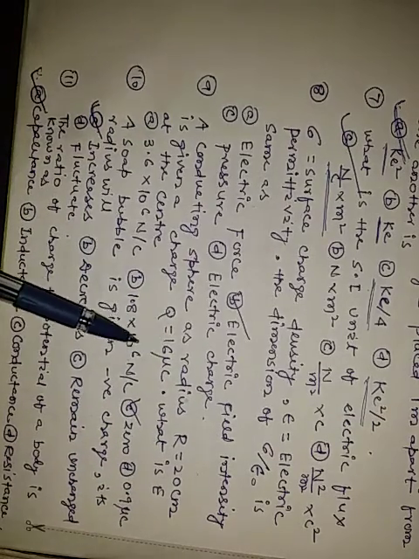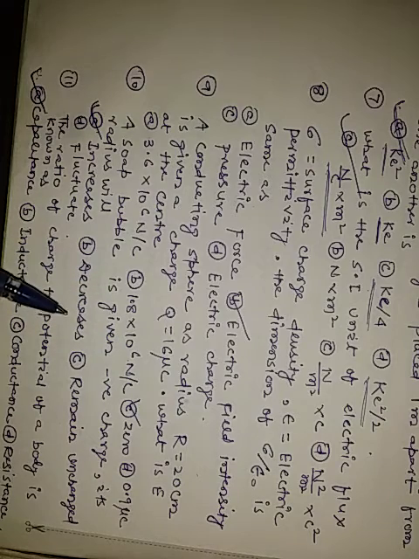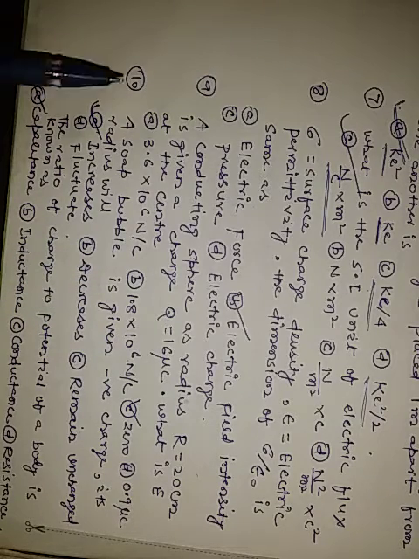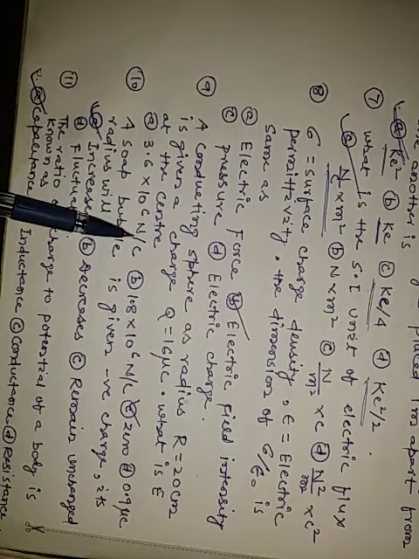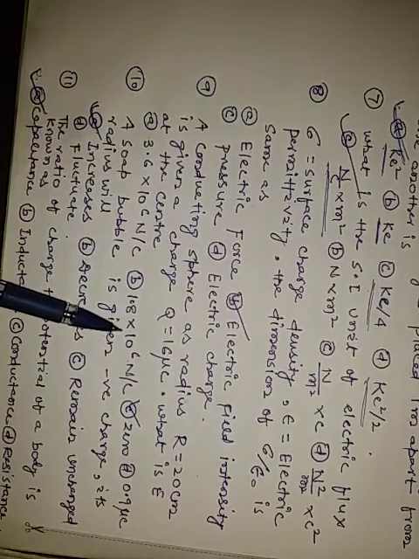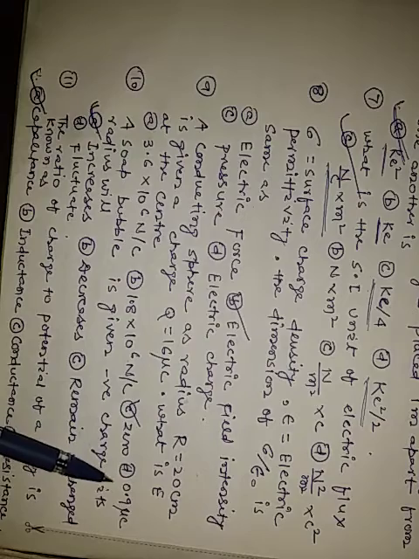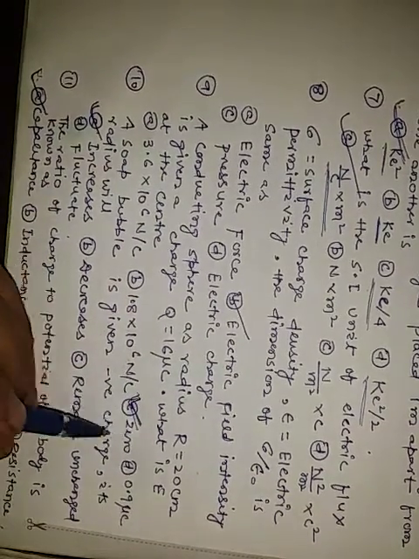Now the question number 9. A conducting sphere of radius r equal to 20 centimeter is given a charge q equal to 16 microcoulomb. What is the electric field at the center? Your options are 3.6 into 10 to the power 6 Newton per coulomb, 1.8 into 10 to the power 6 Newton per coulomb, option C 0, option D 0.9 microcoulomb, and the right option is option C, 0.